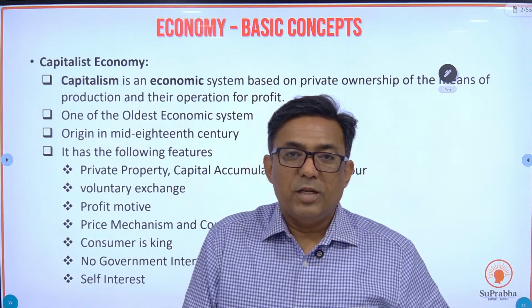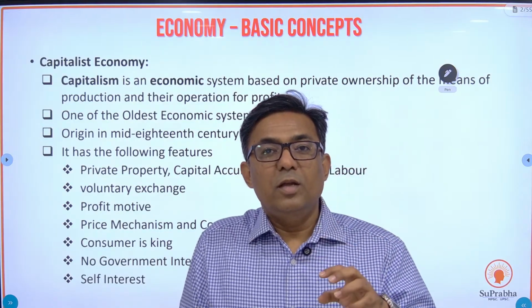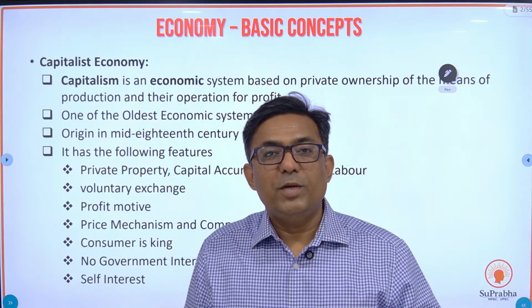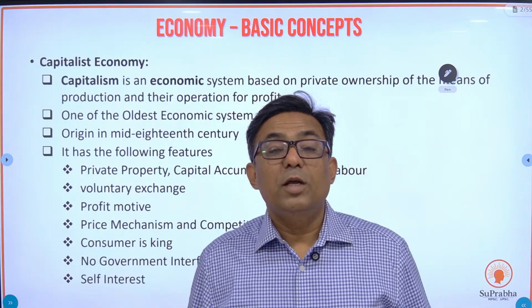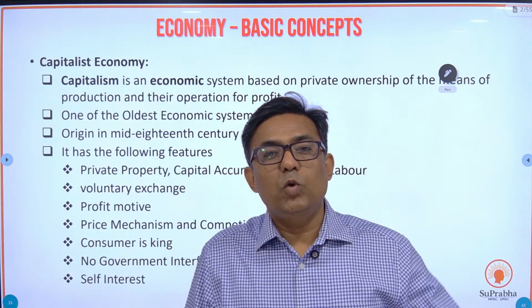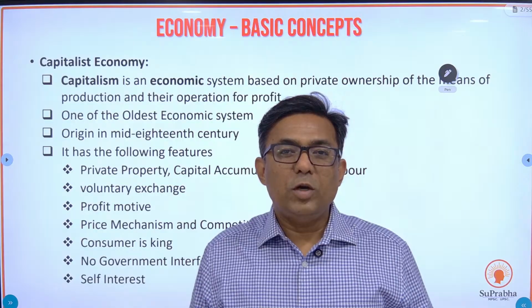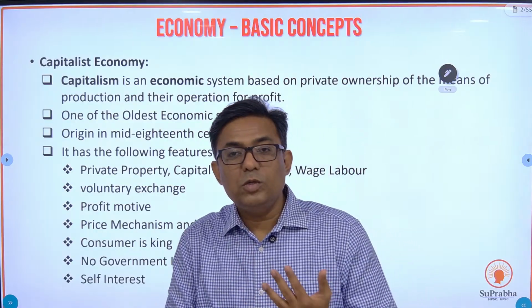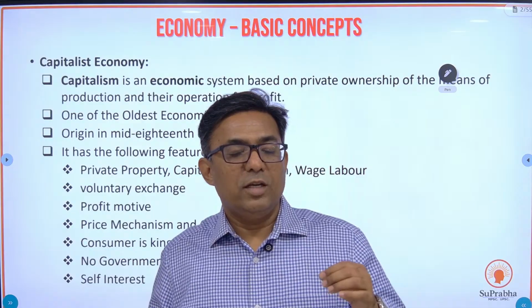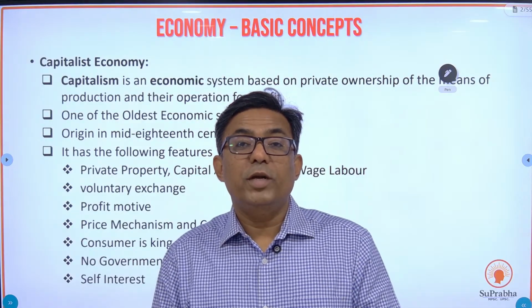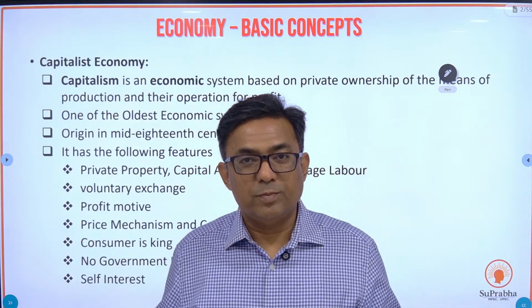If we look at the capitalist economy, in a capitalist economy, all the means of production go only to the private players. The private players own all the means of production. Whatever is produced in the economy, whether it is goods or services, is produced by the private player. Government has no role in production.